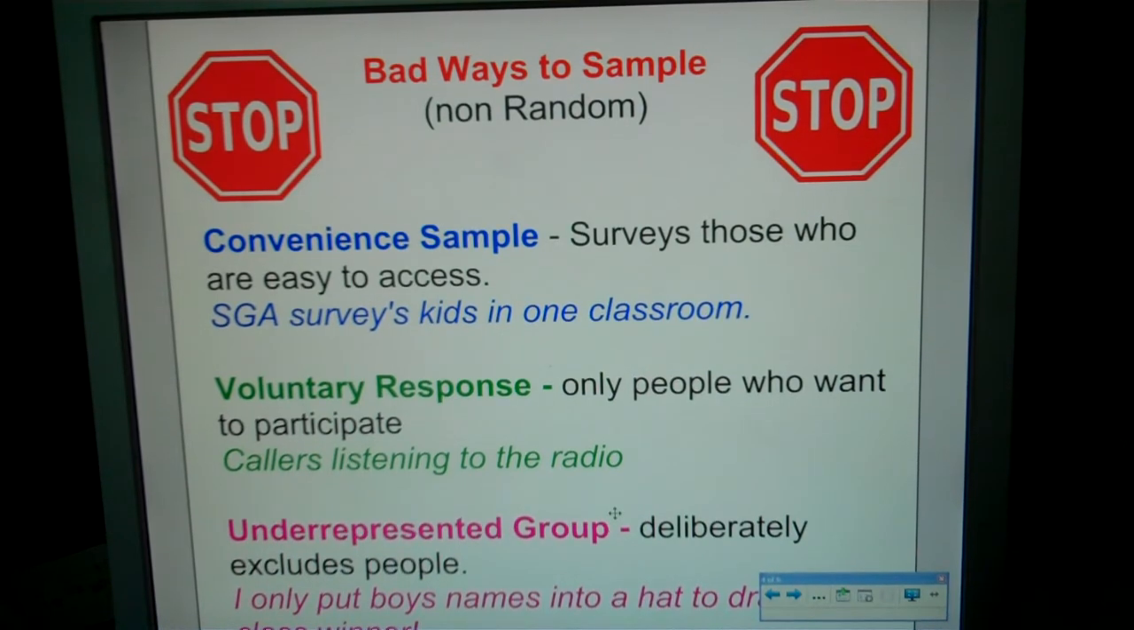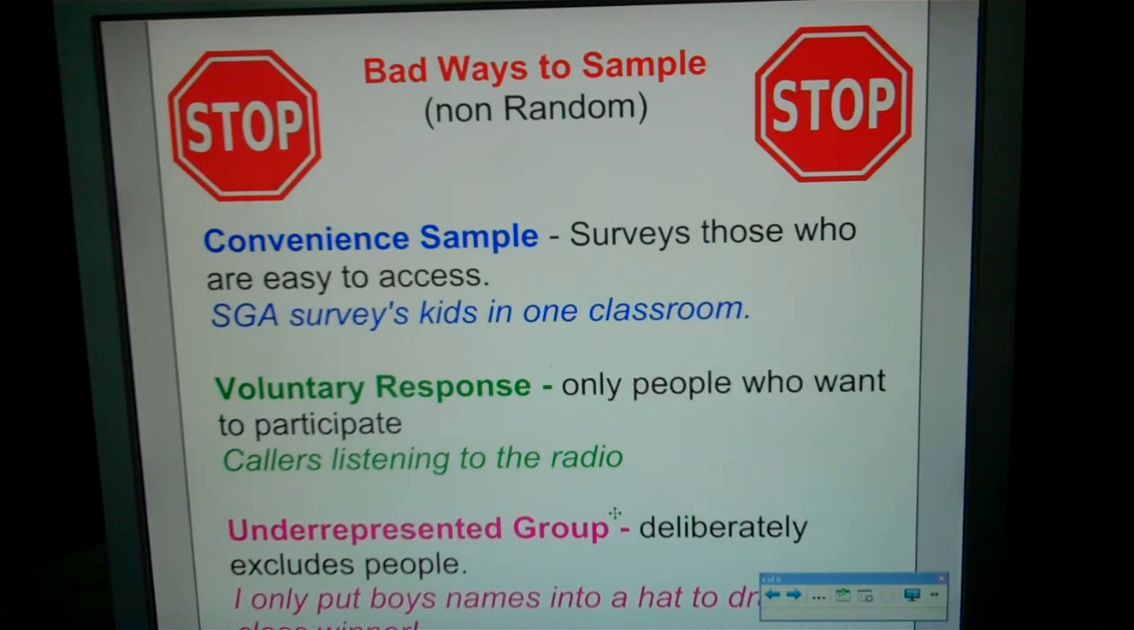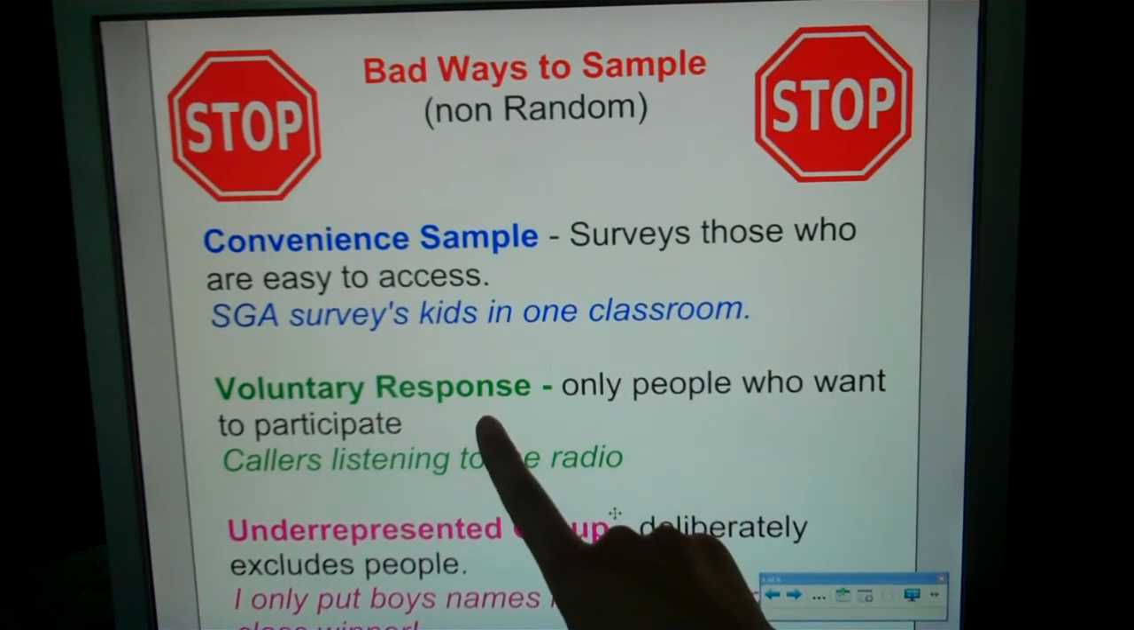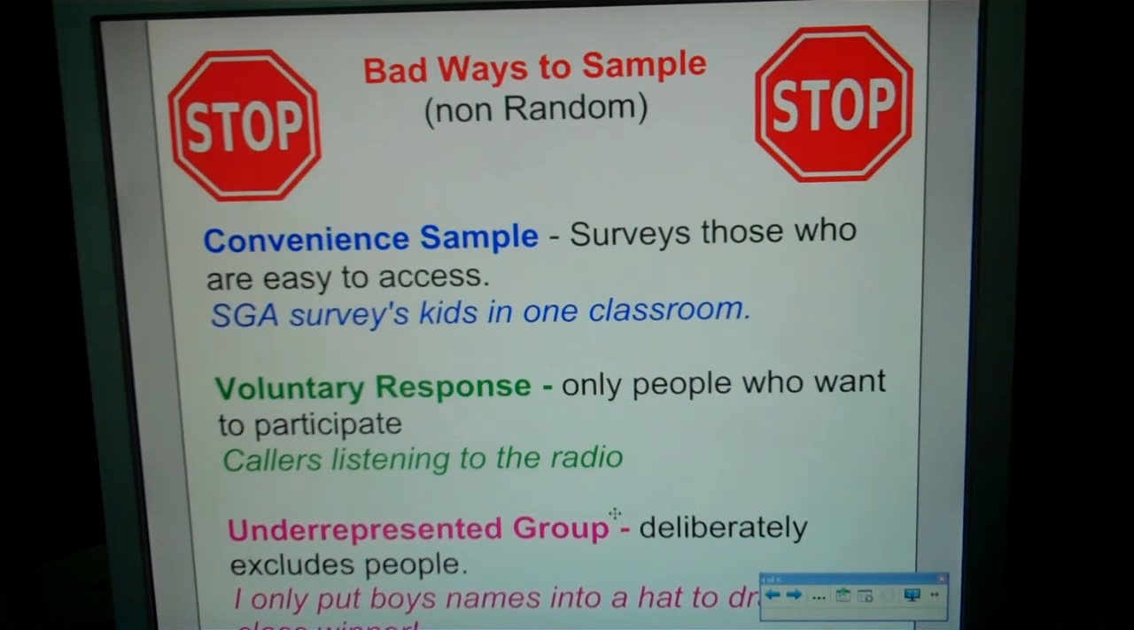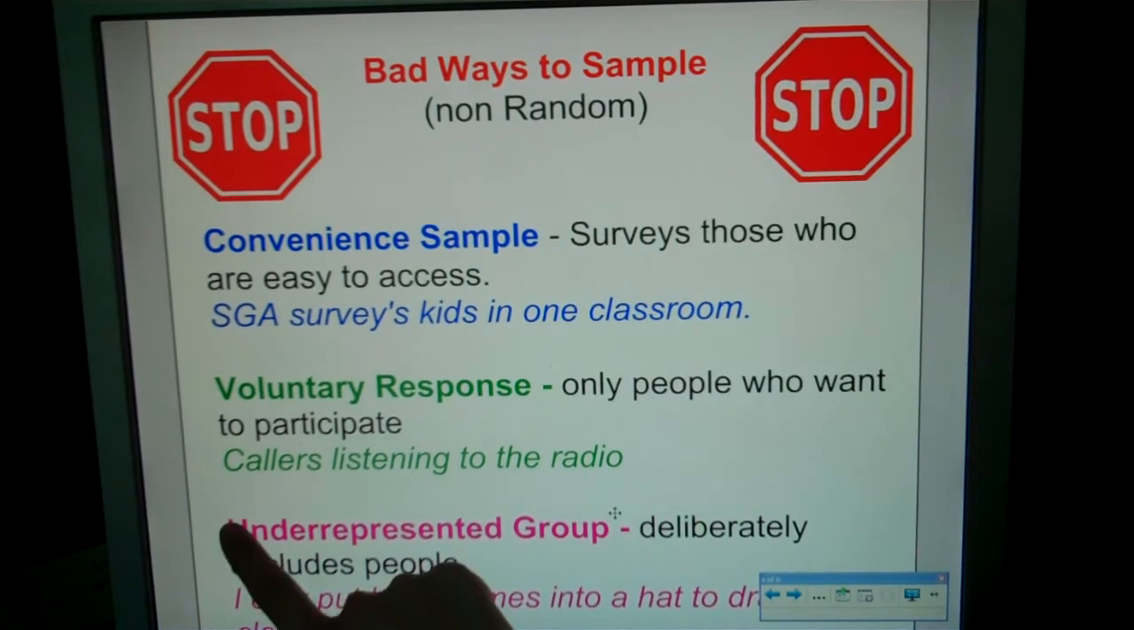I don't know about you, but not everybody listens to the radio. I know it's kind of hard to believe, but they don't, okay? I would never win anything off the radio because I never turn the radio on. So it's only voluntary responses. People who want to volunteer for that are more likely to win. It's a bad way to get a sample, okay? Underrepresented group, so deliberately excluding people.